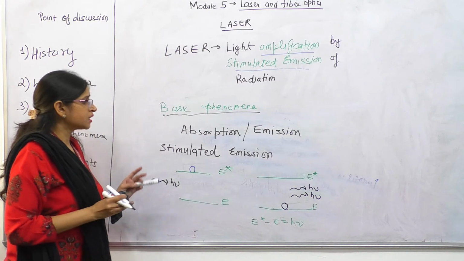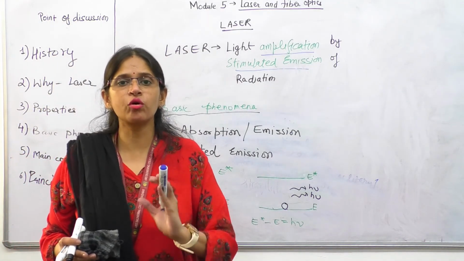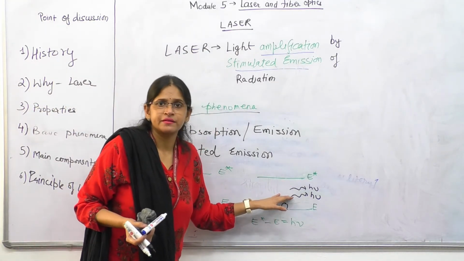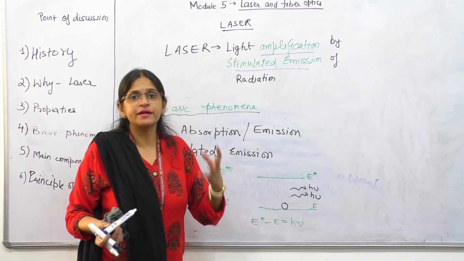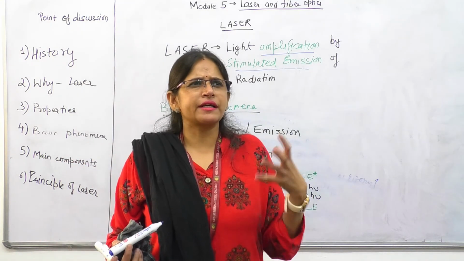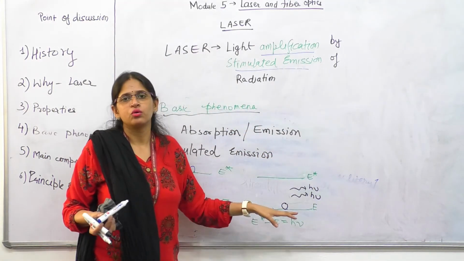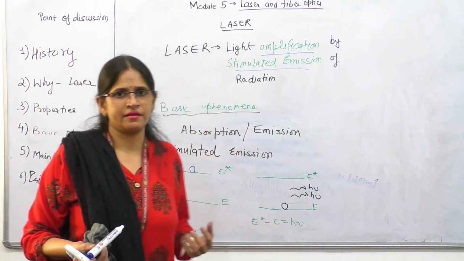Plus, they both are in coherence. Now what is the meaning of coherence? If we say the emitted photons are in sinusoidal form, then the phase difference between the two is constant or zero. That gives the coherency.